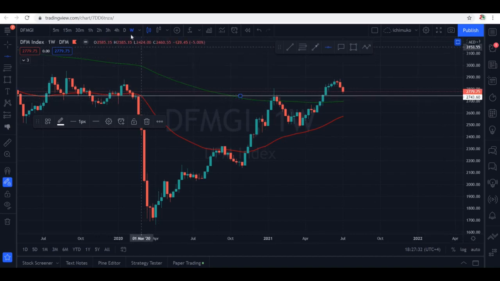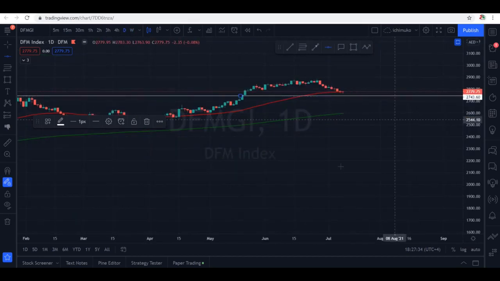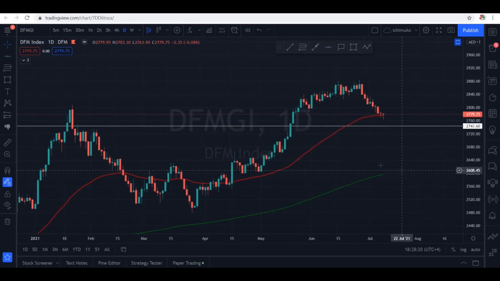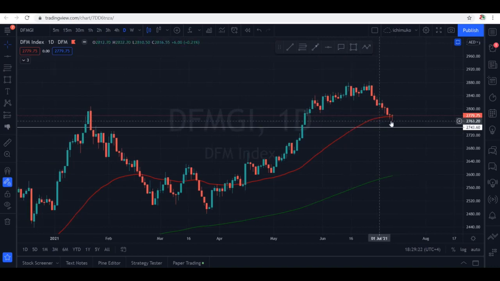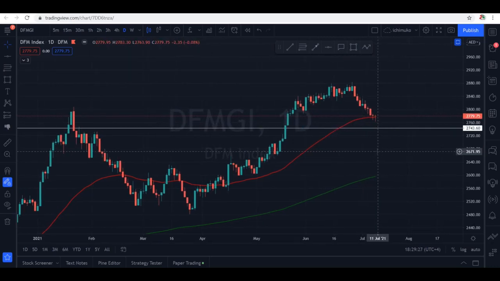So now let me move down to the daily chart and analyze further. This is the daily chart of Dubai Financial Market Index. This was the previous resistance area. From here market came down, broke the resistance, and now potentially it should act as a support. We are seeing two doji type candles right at the 50-day moving average. Averages act as a dynamic support and resistance.